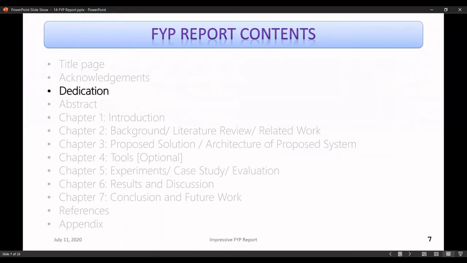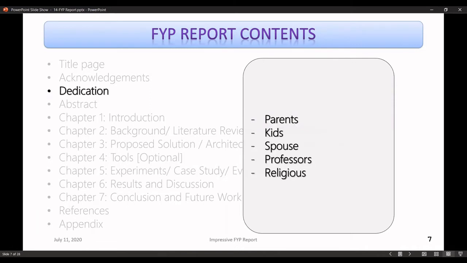Then we move to the next section, that is dedication. So you have to dedicate your project to someone, but this section is optional. Usually people dedicate their projects to their parents, kids, spouse, professors. Sometimes they have something religious, for instance, dedicating your project to Almighty Allah, right? That is perfectly fine. So the next important section is the abstract, right?